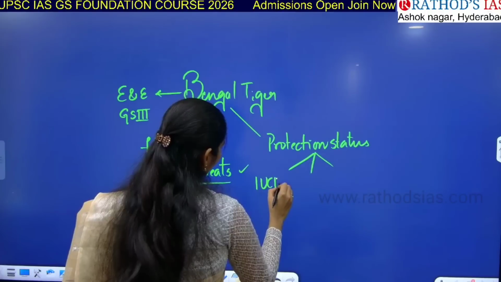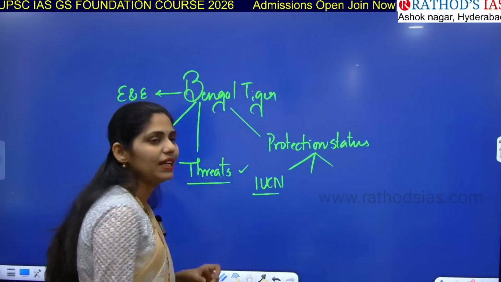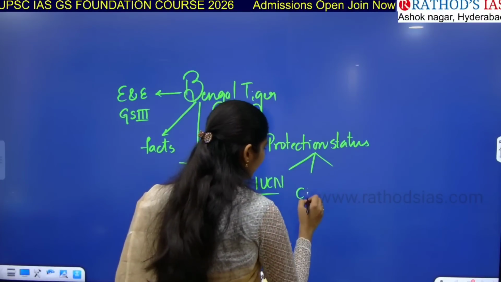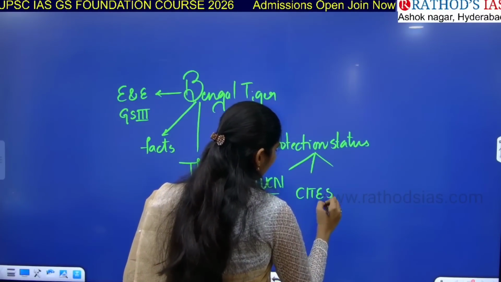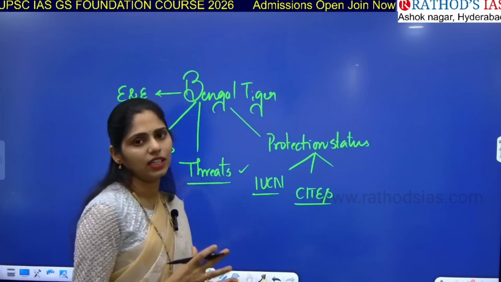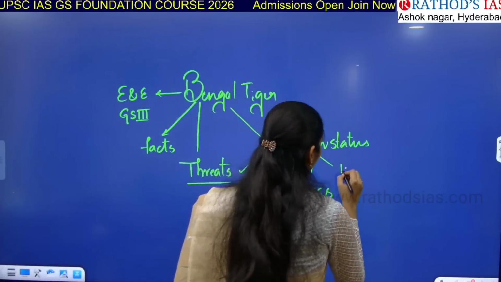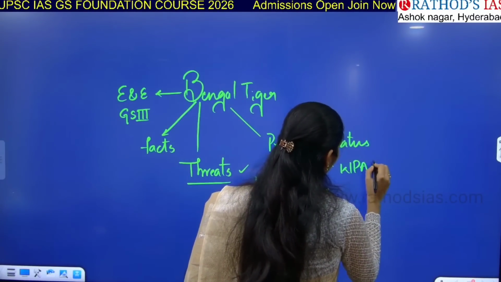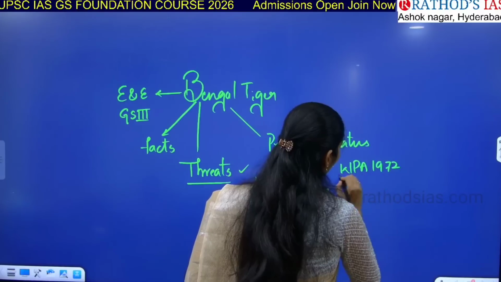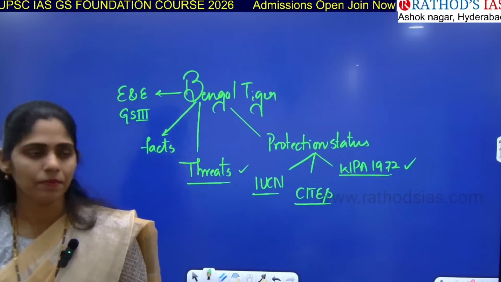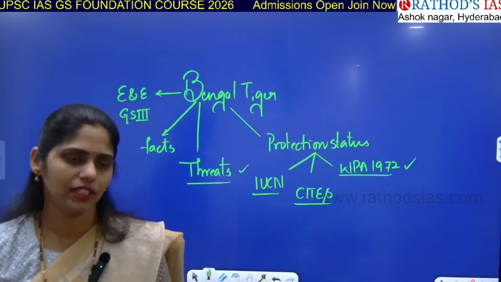One is the IUCN Red List, under which category it has been listed. Next you have to see CITES, what is that thing which we are protecting under CITES. And next is the Wildlife Protection Act of 1972. Under this act, under which schedule are we protecting that animal? You have to see all these things.